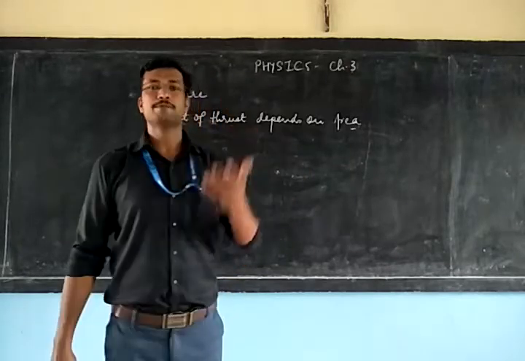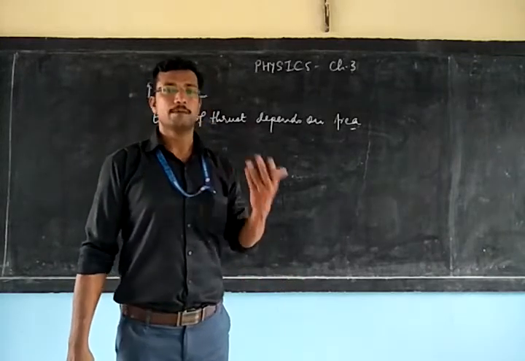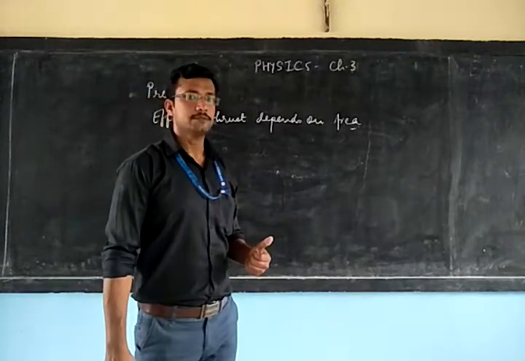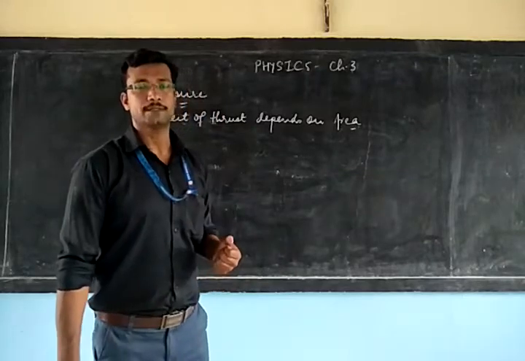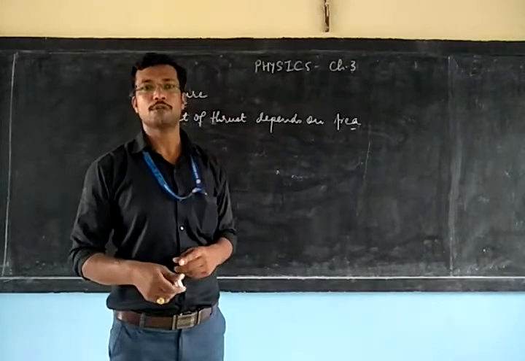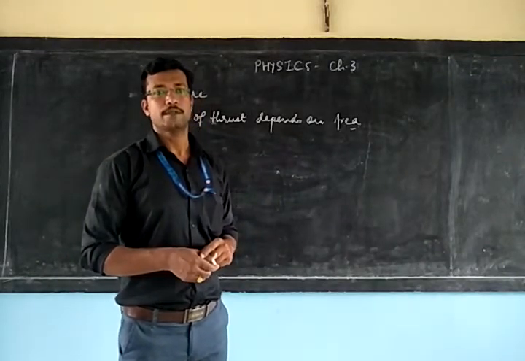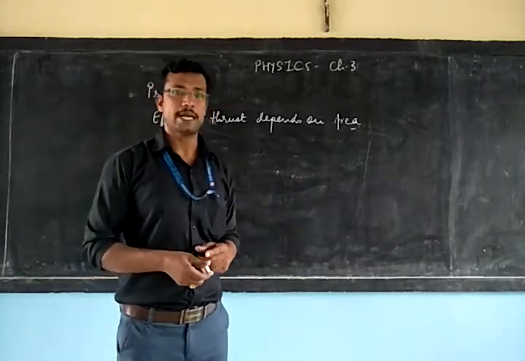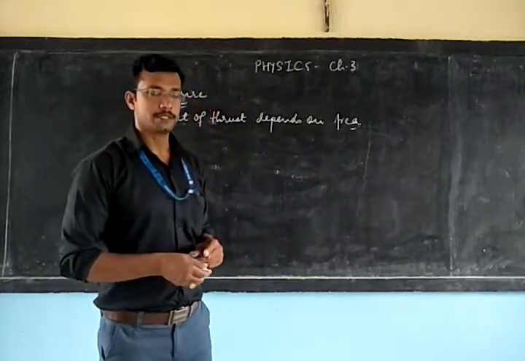For example, if I am standing on the surface, I am causing some effect on the surface, and that effect depends on the area on which the force is acting. It is found that the smaller the area on which the thrust or the force acts, the larger is the effect of the thrust. Same way, if the area is more on which the thrust acts, in that case the effect of the thrust will be very less.